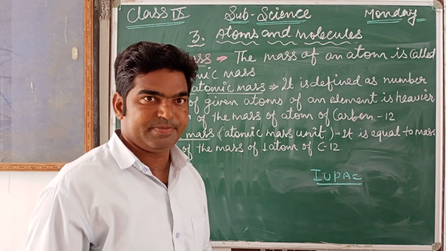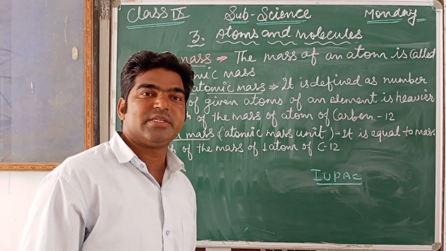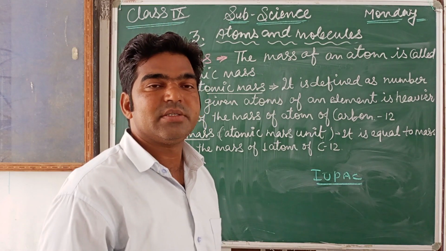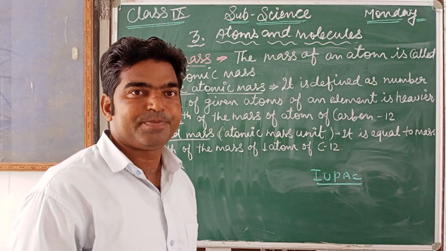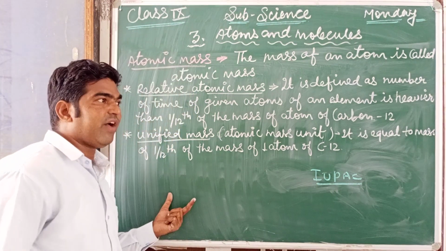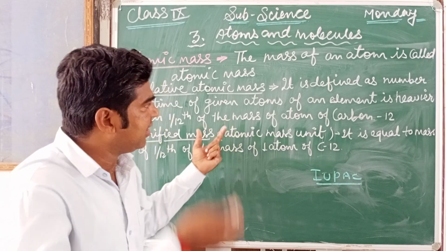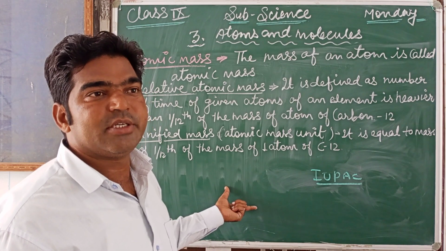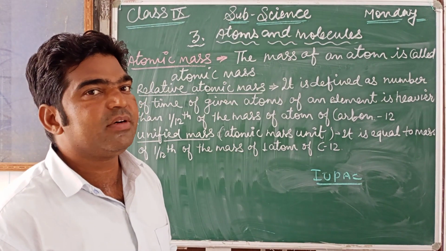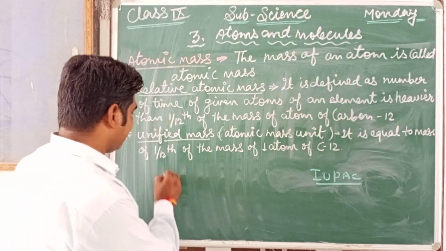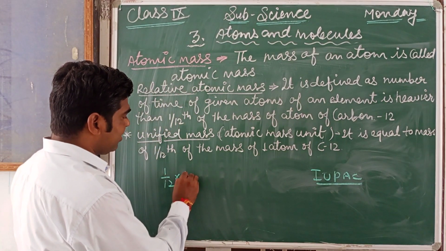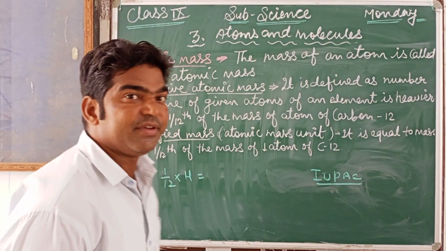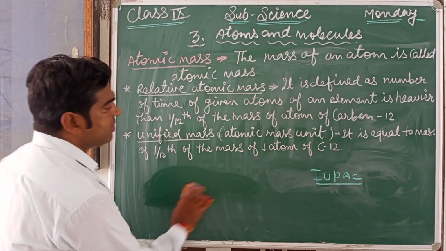So for example, hydrogen. If we compare the mass of hydrogen, means how much heavier hydrogen is than 1/12 of the carbon 12 mass. Okay, suppose we want to find the mass of hydrogen in terms of carbon 12. Let's suppose this is 1/12 of carbon, and this is the mass of hydrogen. How much heavier is this hydrogen than the 1/12 of carbon?